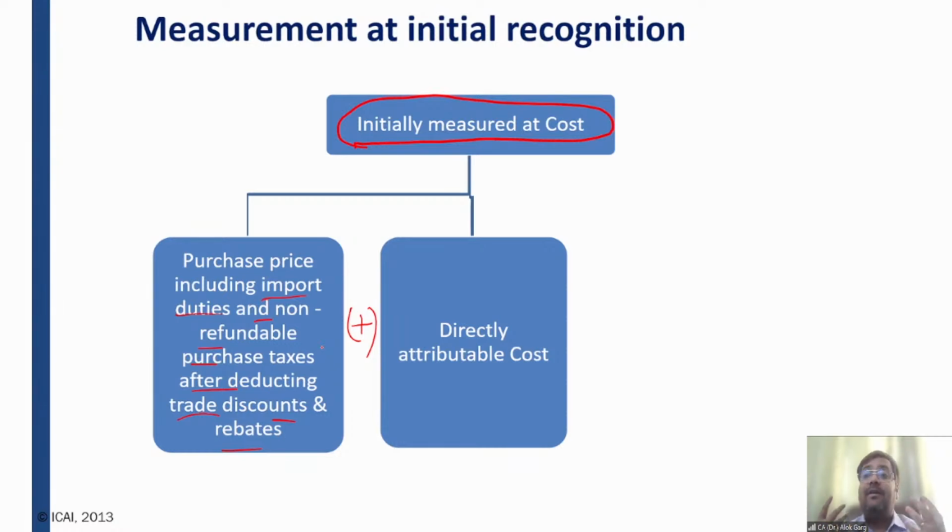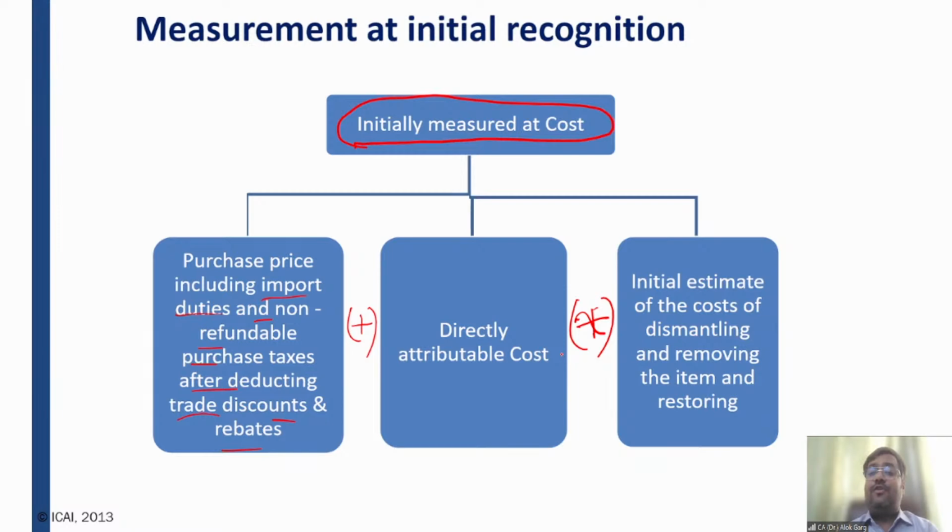So these are directly related costs, directly attributable costs. If a directly attributable cost is there, you have to capitalize it as a part of the cost of the asset. Okay. So directly attributable cost is also required to be added as a part of the cost of the asset. Plus